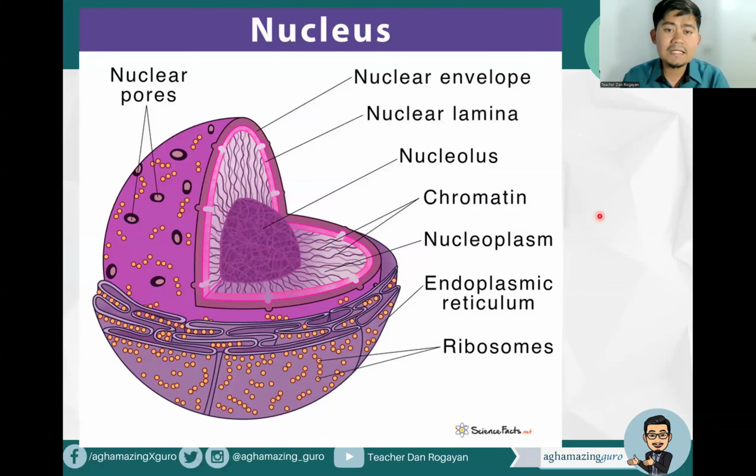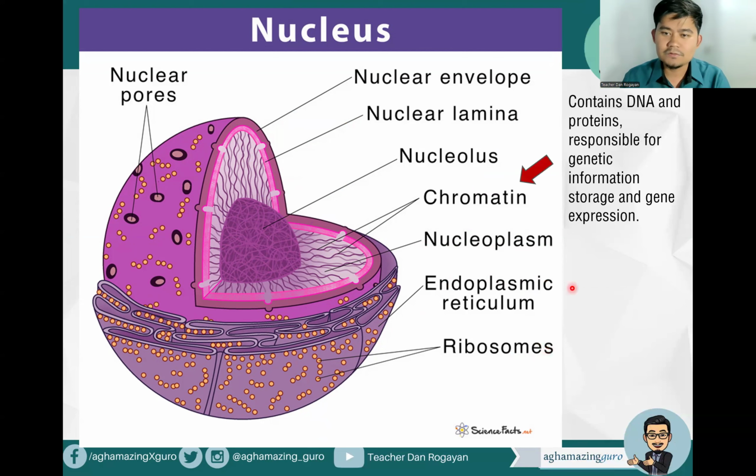Okay? So this is the anatomy of the nucleus. You can see the nuclear pores there, the nuclear envelope, the nuclear lamina, the nucleolus, which is the core of the nucleus, the chromatin here, the nucleoplasm, the endoplasmic reticulum, and the ribosomes. The endoplasmic reticulum surrounds the nucleus with the attachment of ribosomes. Remember that chromatin contains DNA and proteins responsible for genetic information storage and gene expression. So just in case chromatin will be asked in the board exam.